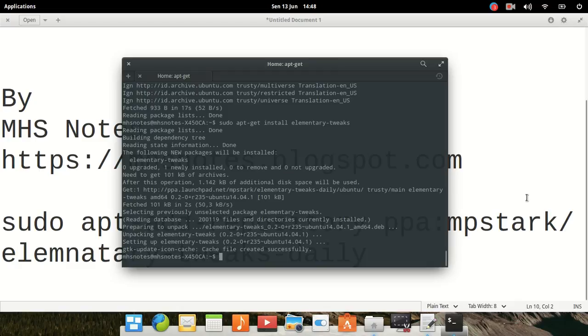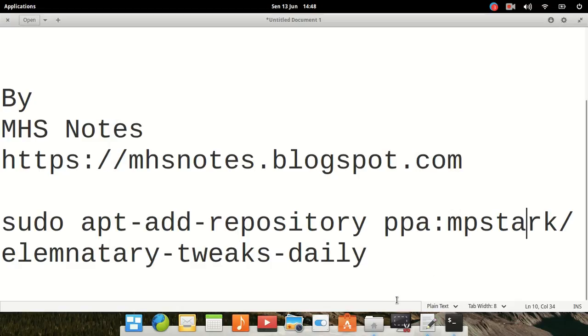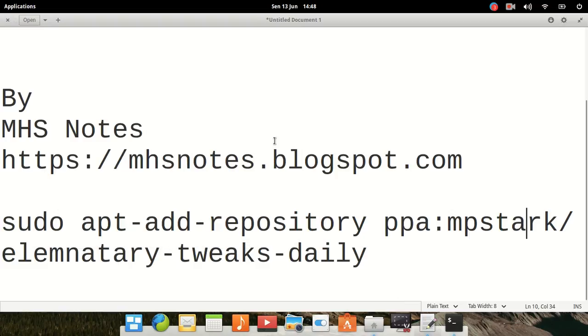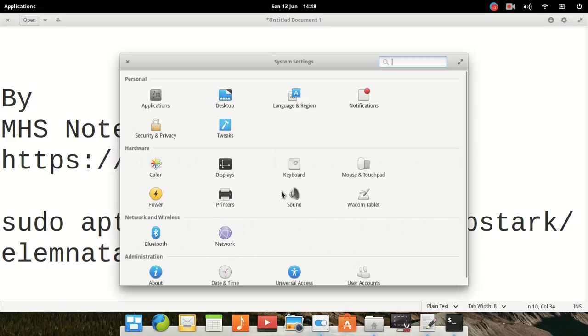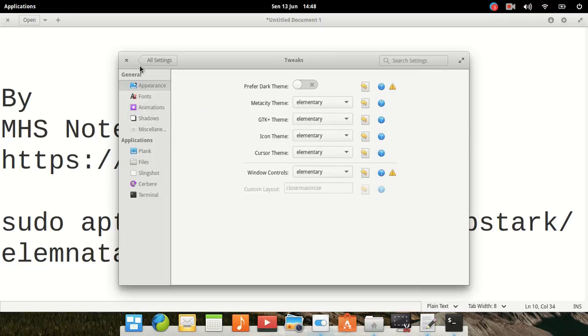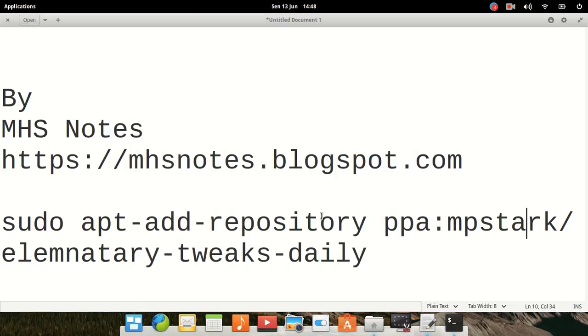Okay, this is the last. Okay, let's see at system settings. Okay, elementary tweaks successfully installed.